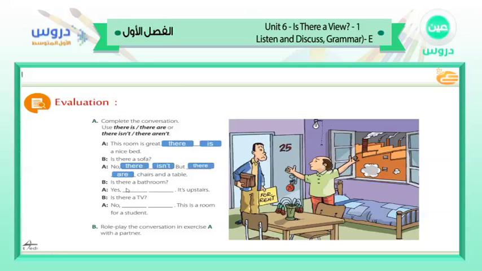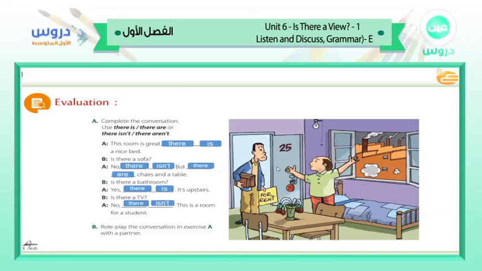Is there a bathroom? Yes, there is. This is singular. It is upstairs. Is there a TV? No, there isn't. This is a room for a student.